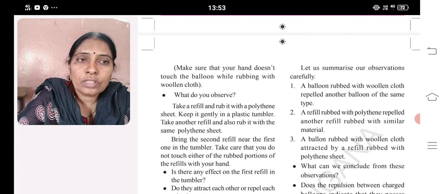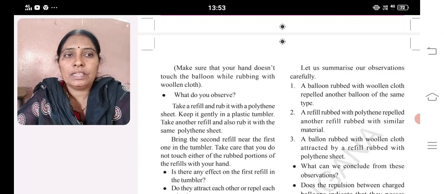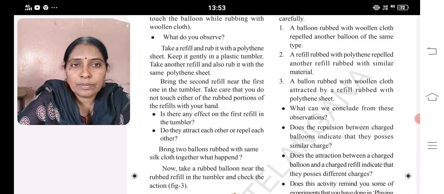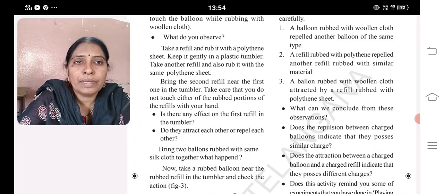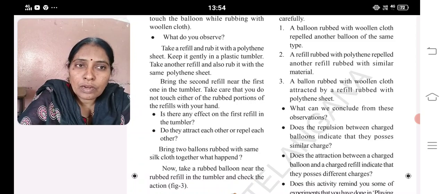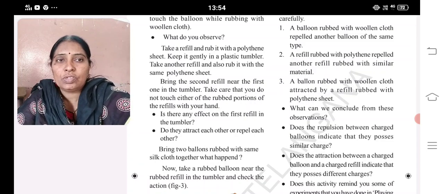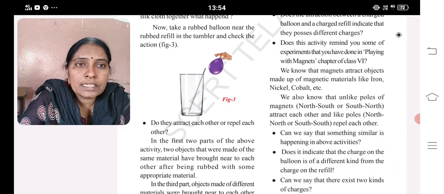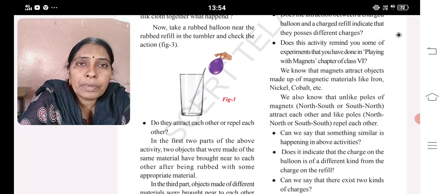Is there any effect on the first refill in the tumbler? Do they attract each other or repel each other? Bring two balloons rubbed with the same silk cloth together. What happened? Now take a rubbed balloon near the rubbed refill in the tumbler and check the action. Do they attract each other or repel each other?